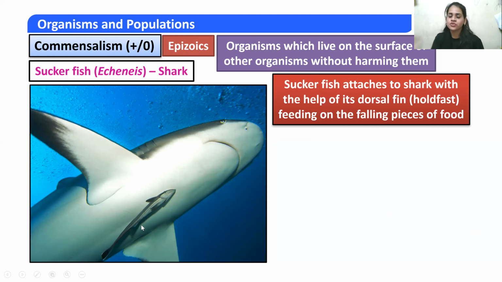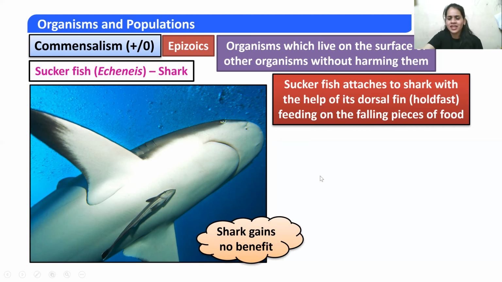Here the suckerfish benefits, but the shark gets no benefit. Only the suckerfish gets food that has fallen from the shark.